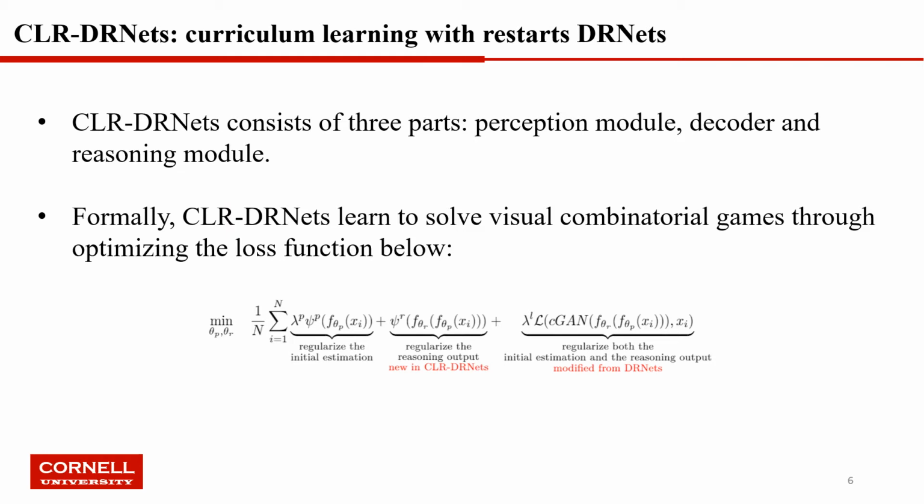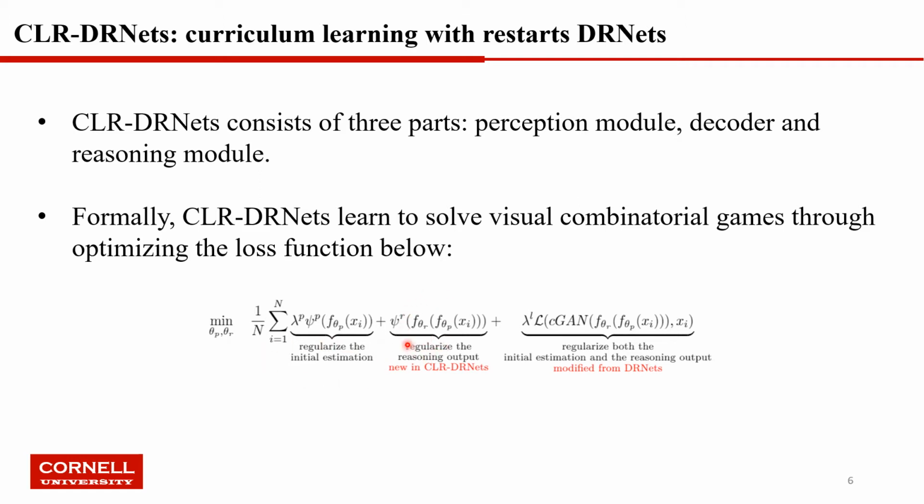CLR-DRNets consists of three parts: perception module, decoder, and reasoning module. Formally, CLR-DRNets learn to solve visual combinatorial games through optimizing the loss function below. F theta p means the perception module, and psi p are the constraints applied on the output of the perception module, which we refer to as the initial estimation.